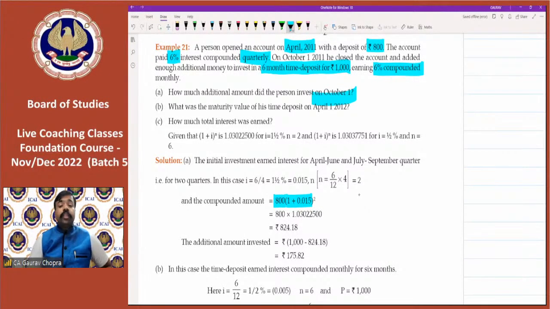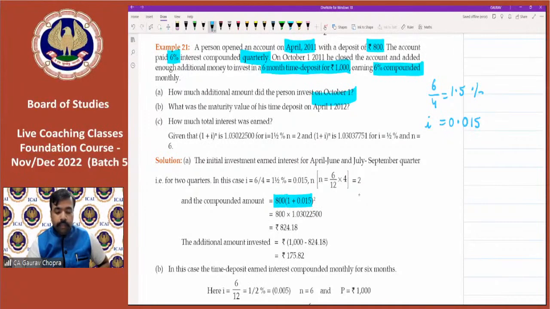No, we have to divide with 4 because it is quarterly compounding. So 6% divided by 4, it is 1.5%. So rate will be 0.015. This is I. 0.015. This is the rate.